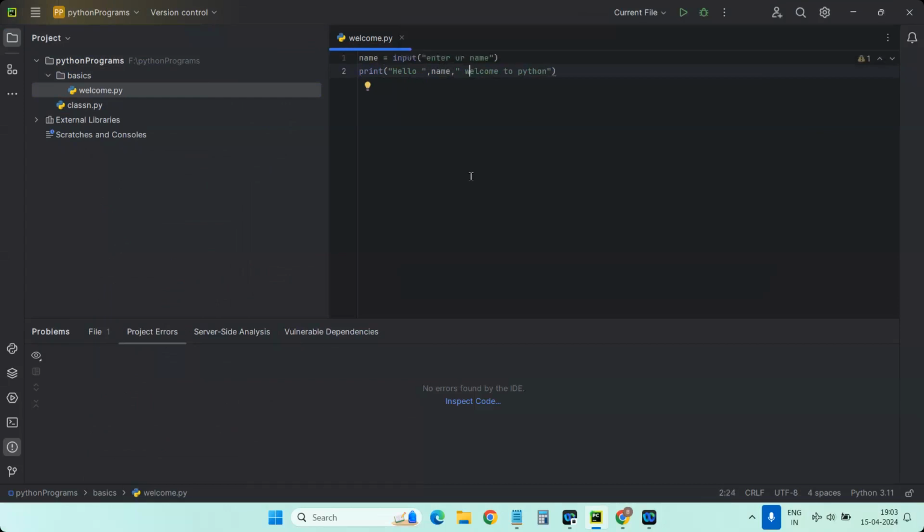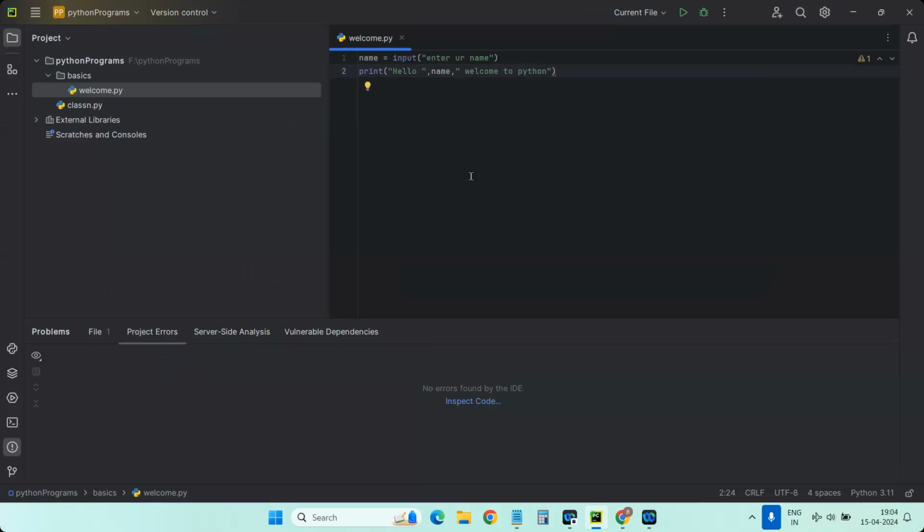Very simple approach. You don't require, like Java, to write the main method every time, or to write import something by default. It's not needed. But we can write a main method, we can write a class, and everything. But Python is not always strict about something. It's developer friendly, means with class you can write, without class you can write, with the main function you can write, without it you can write. There are no predefined rules to write a program. You can write the program any way.